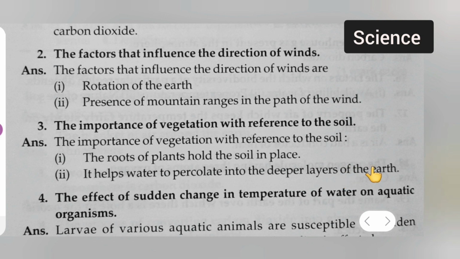Question number 3 is the importance of vegetation with reference to the soil. There are points given. First point is the roots of plants hold the soil in place. Second point is it helps water to percolate into the deeper layers of the earth.